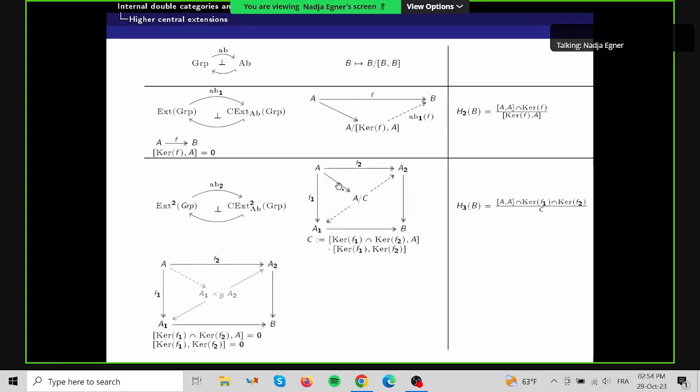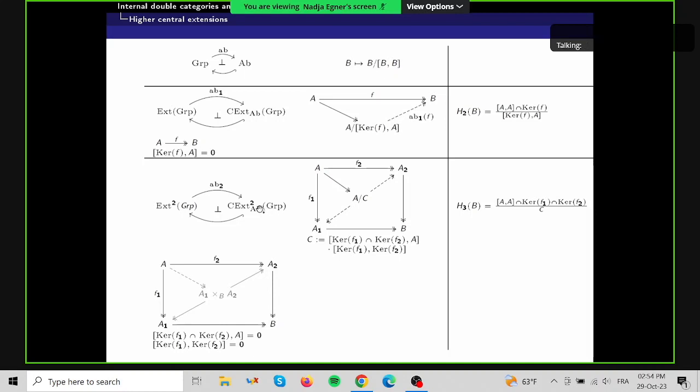And now I can tell you that there's also this notion of double extension of groups and central double extension of groups, where a double extension of groups is such a commutative square of surjective group homomorphisms, such that if we take the pullback of these two morphisms, then the induced morphism from A to the pullback is surjective as well. And then a central double extension satisfies these two properties as well.